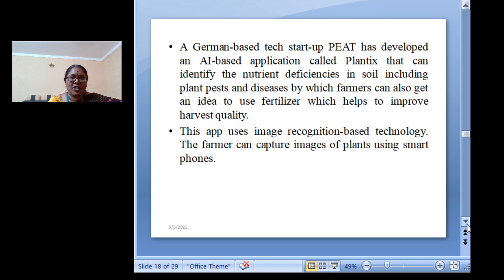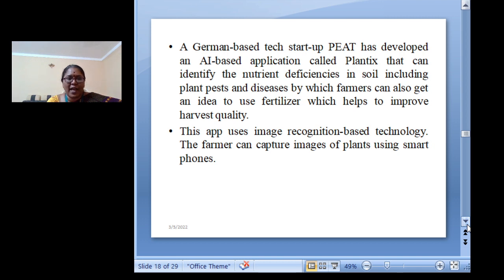Now a company called Peat has developed an AI based application called Plantix. The purpose of this is to identify nutrition deficiency in the soil, including pests and also diseases, by which the farmers can get an idea to use fertilizers and also improve the harvest quality. So this company has developed it for the farmers.